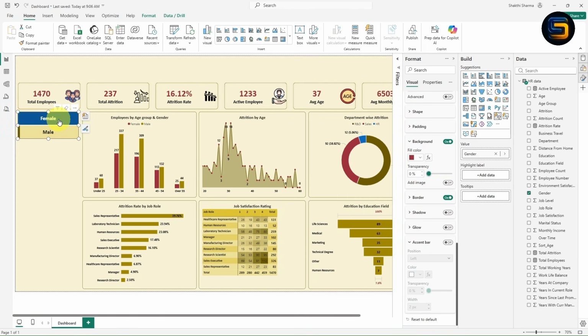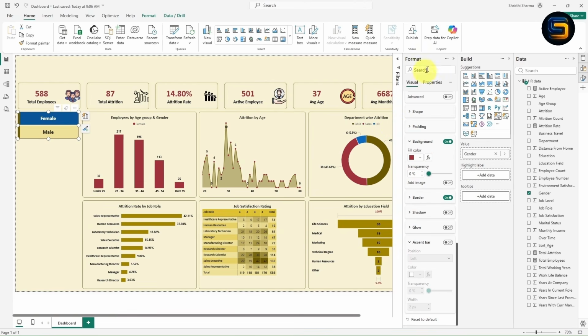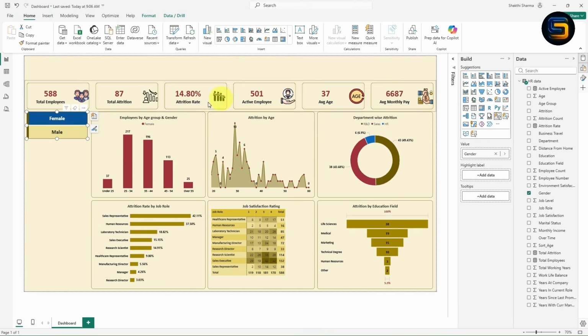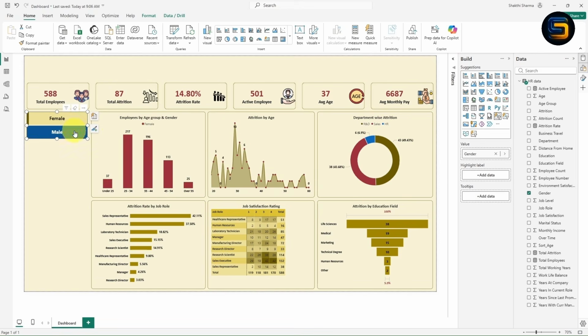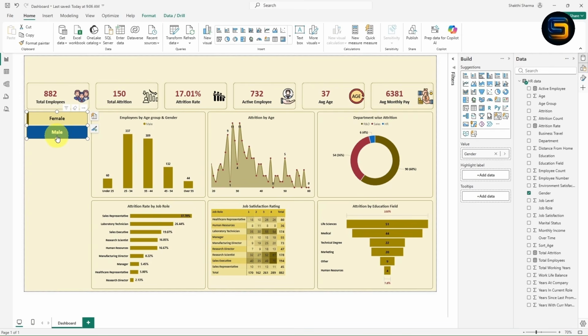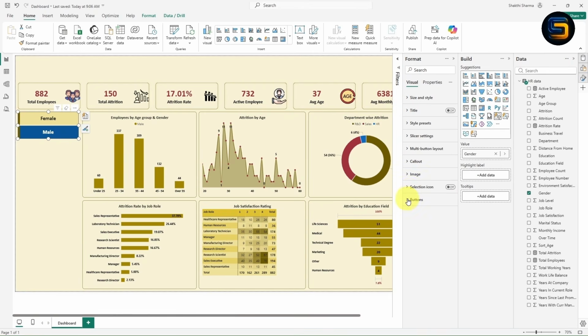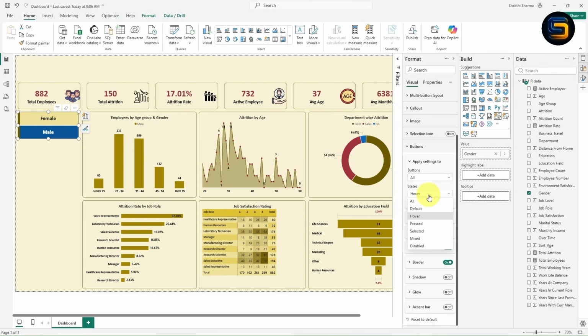Now what I will do, look here, guys. If I click on female, oh, look at here, guys. All the visual will update automatically. So basically the visuals are filtered based on the female as well as male, right? If I click on any one of the option, the color is changing to violet, right? I want to change this also. I will just go to the format, click on this button. Now instead of over, I will click on this selected.